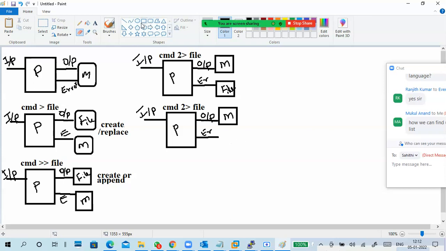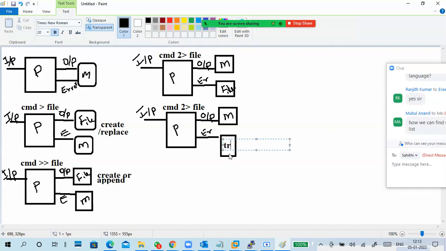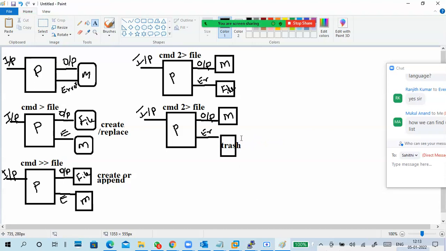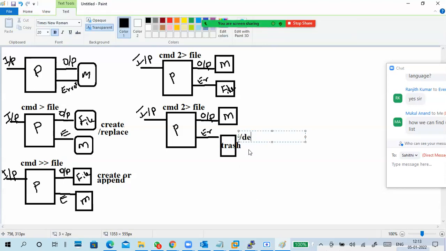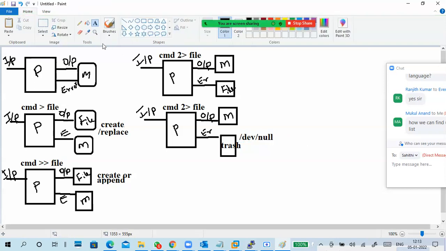It's a kind of trash, meaning no recollection from it, so you cannot get that back. Okay, so this is the /dev/null location. So here also we have to change the file name. Instead of giving a file name, give the trash location.